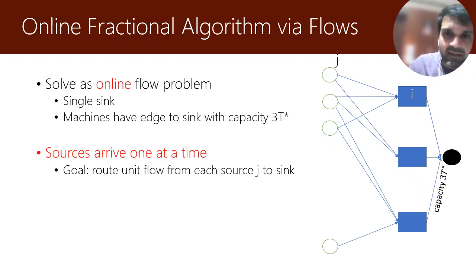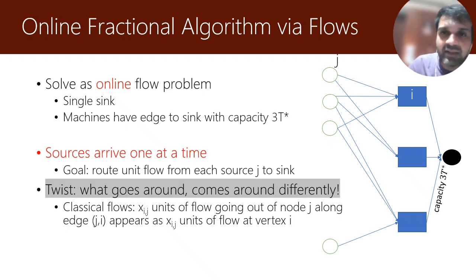And what about the sources? Every job corresponds to a source, and the goal is to route one unit of flow from each new source, or each new job, to the sink. But what's the twist for this problem?